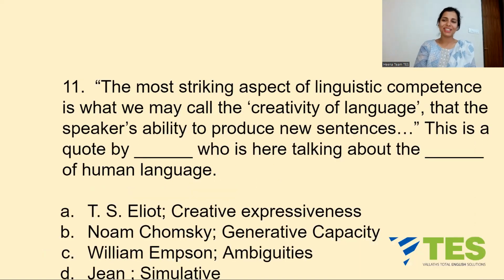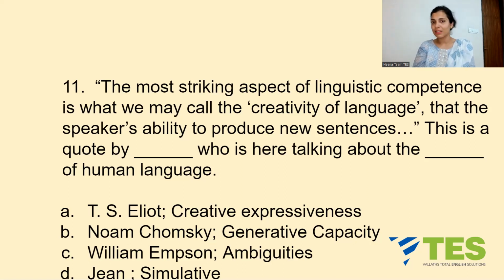Okay, let's move on. Question number 11. The most striking aspect of linguistic competence is what we may call the creativity of language, that is, the speaker's ability to produce new sentences. This is a quote by dash, who here is talking about the dash of human language.